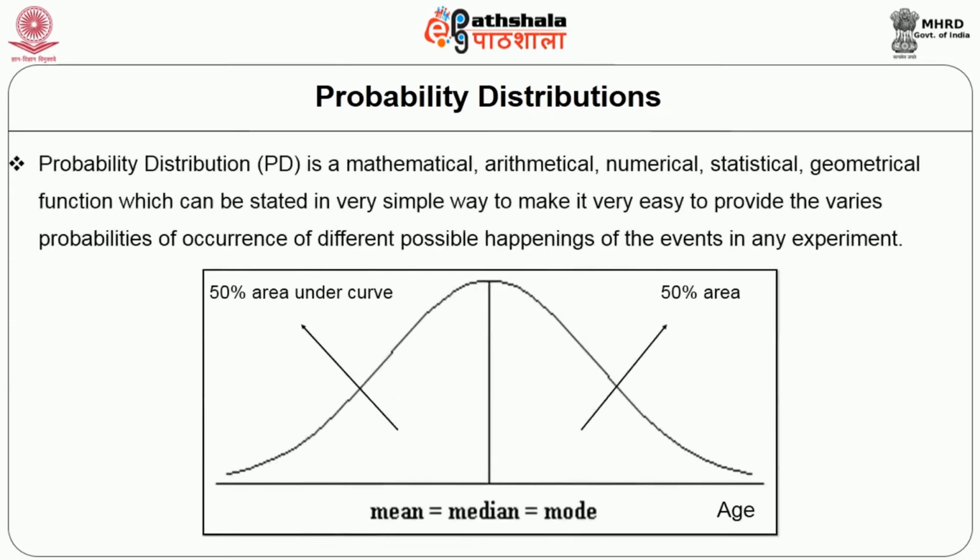So we can say that the probability distribution is a mathematical, numerical or statistical function which can be stated in a very simple way to make it easier to provide the various probabilities of occurrence of the events, or different possible happenings of the events, in any experiment. This can be better understood with the help of diagrammatic representation. The probability distribution can be represented in a bell-shaped curve. Just look at that. The mean, median and mode are depicted in a pictorial format.